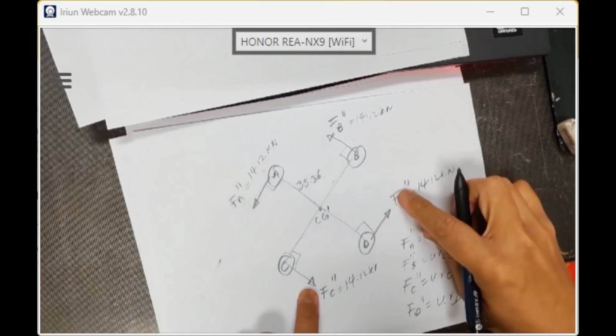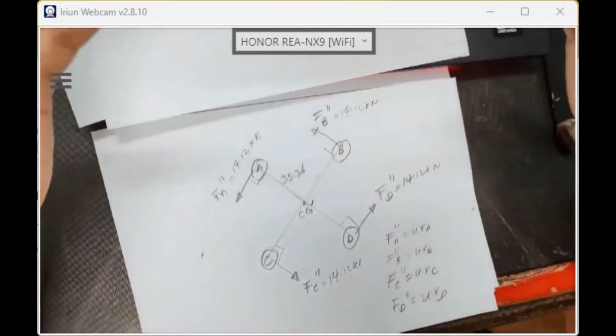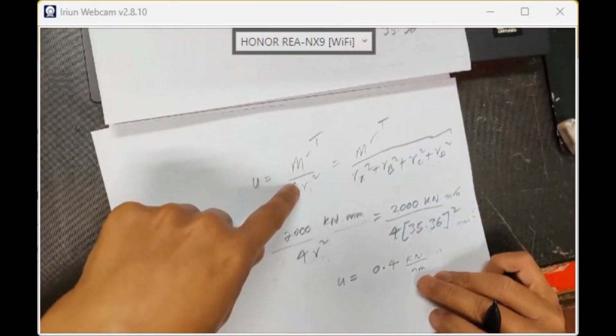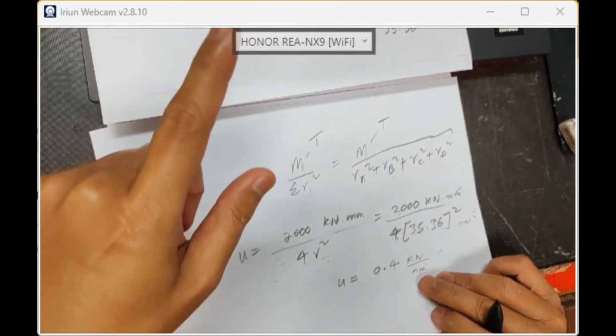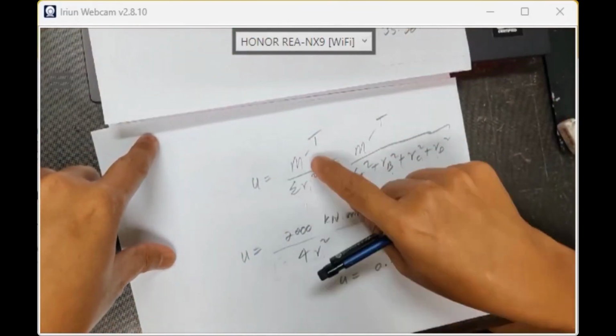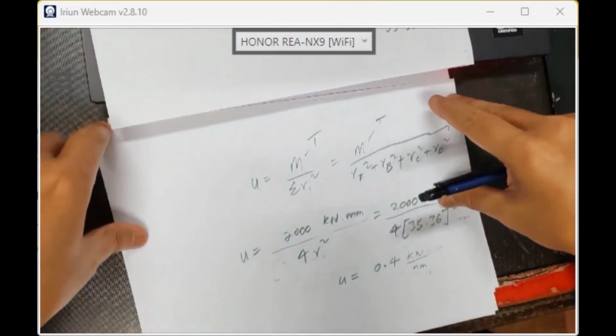The direction of the vector is at right angles to the radius of each bolt, right? So you need to find U times the radius. That's all. Be careful about the formula. It's in your notes. The formula is M times RI over the sum of RI squared, where M is the moment at the top.